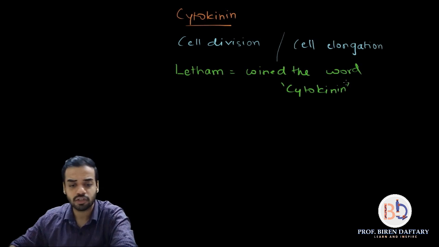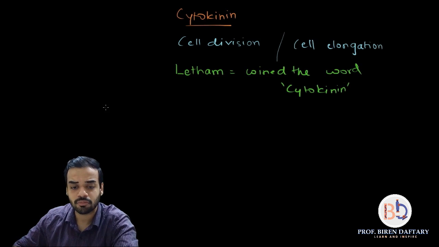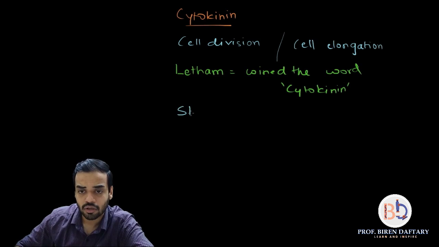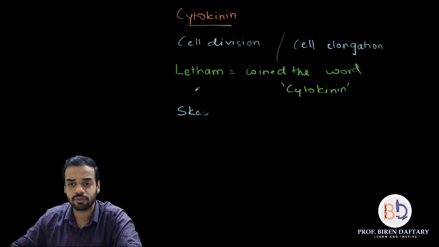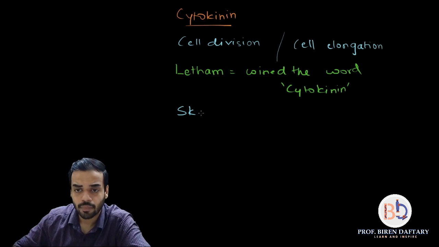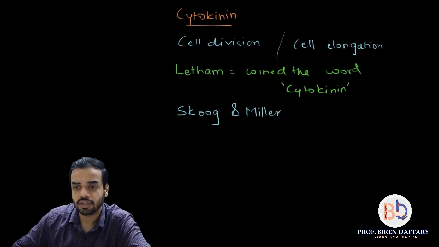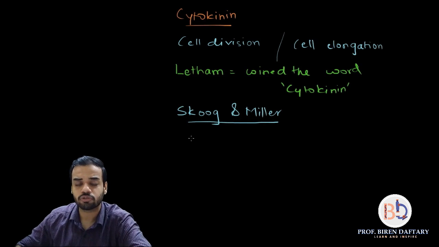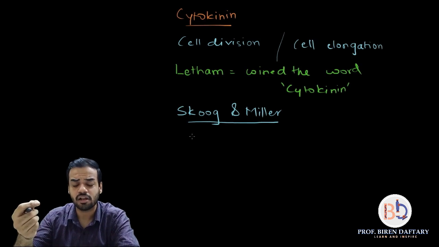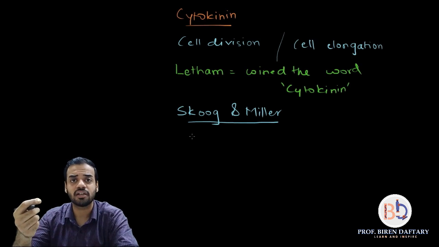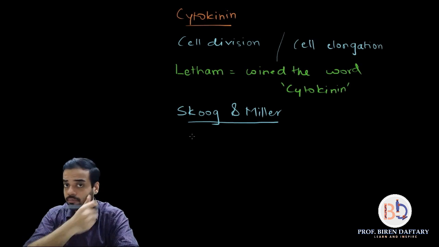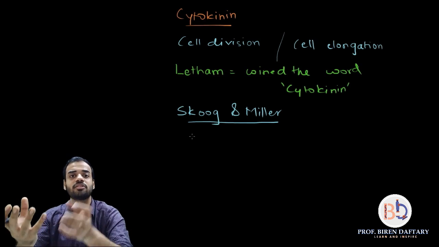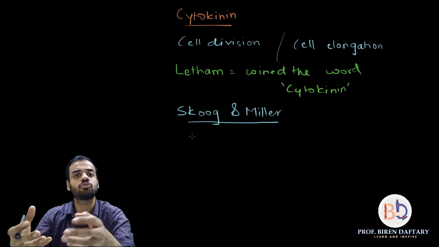So let me write it down first. The main thing to remember is that Skoog and Miller were performing a tissue culture experiment. I think everybody knows what tissue culture is. I have already told you. Tissue culture is basically when you take a single cell, it may be an animal cell or a plant cell, and you put it on a nutrient medium. What is a nutrient medium? A nutrient medium is a medium which provides nutrients to the growing cell.